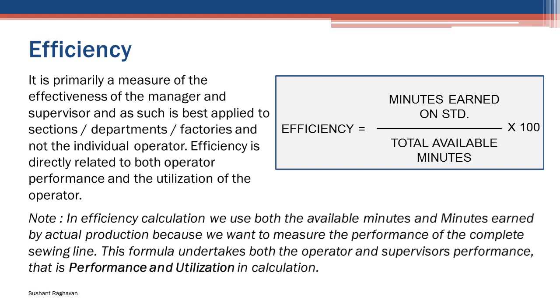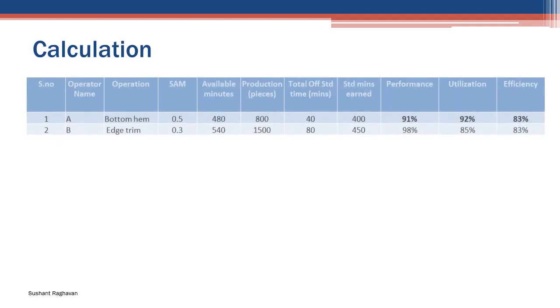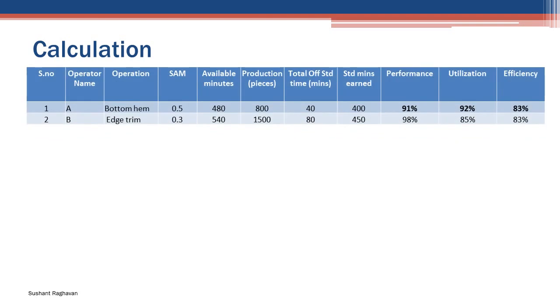Note: in efficiency calculation, we use both the available minutes and minutes earned by actual production because we want to measure the performance of the complete sewing line. This formula undertakes both the operator's and supervisor's performance, that is, performance and utilization, in calculation. Calculation. Example of calculation in an Excel chart for efficiency.